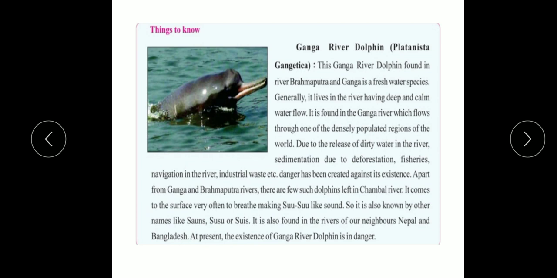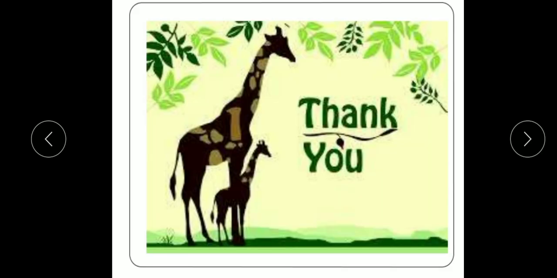This was two animals, that is the red panda and the Ganga river dolphin, that is things to know. Thank you very much.